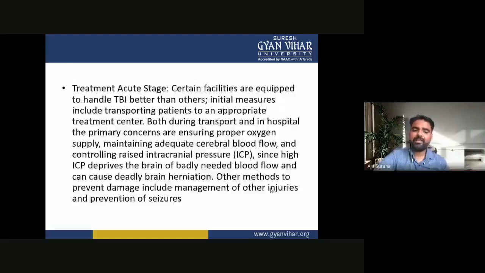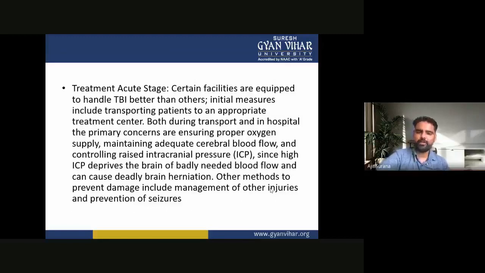Now, treatment in the acute stage. Certain facilities are equipped to handle TBI better than others.